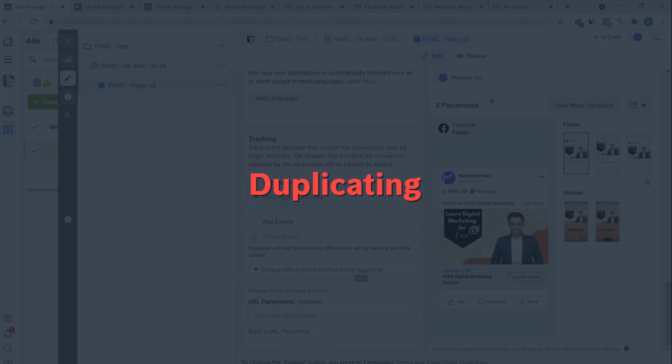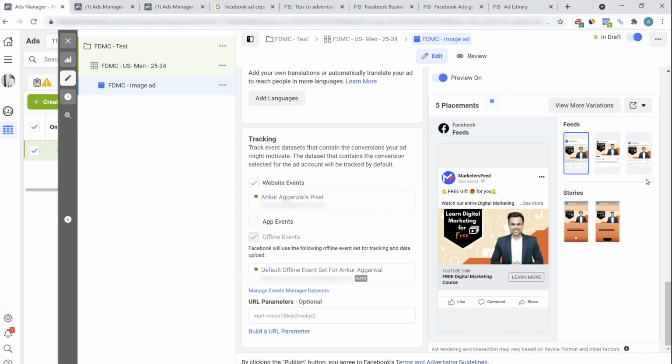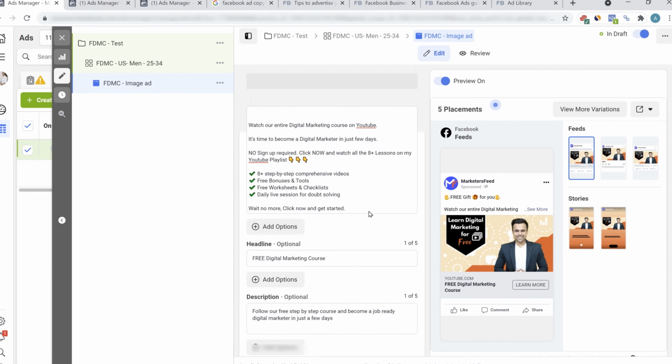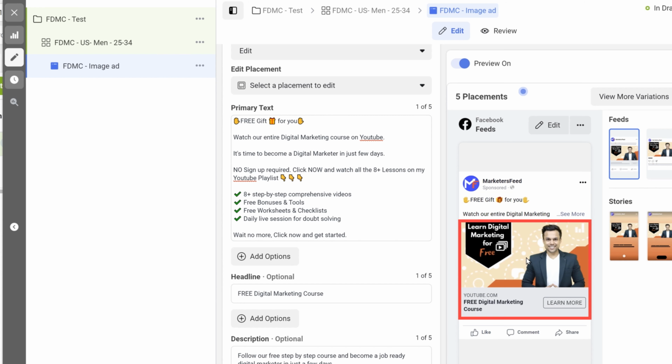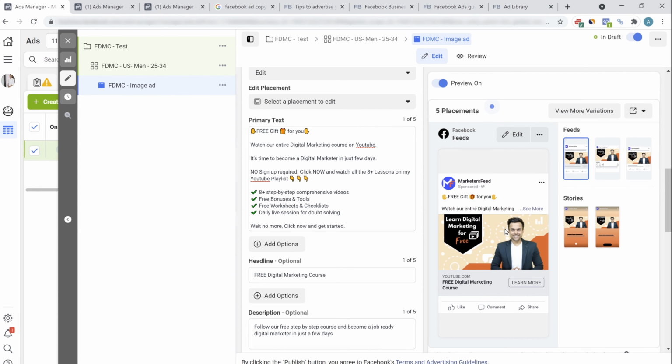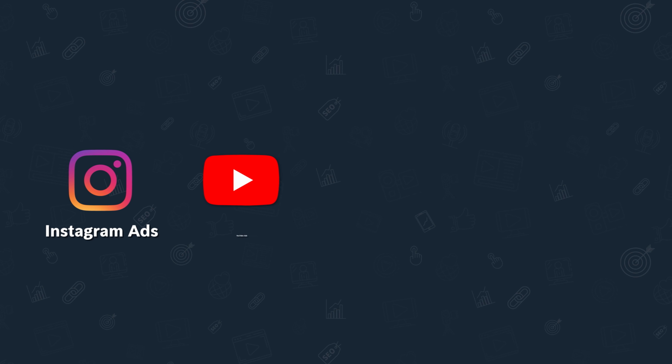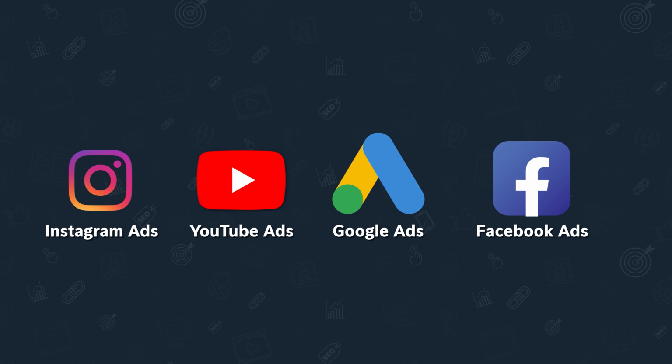Now comes the part of duplicating. As I told you earlier that testing is extremely important. The text that I have written here, the image that I created, the main heading on the image, the heading here, the call to action, everything should be tested, because never assume that a particular image will perform the best. Assumption never works with running ads. Whenever you're running ads, be it Instagram ad, YouTube ad, Google ads, or Facebook ads, you have to make sure that you create multiple creatives and you test out everything.